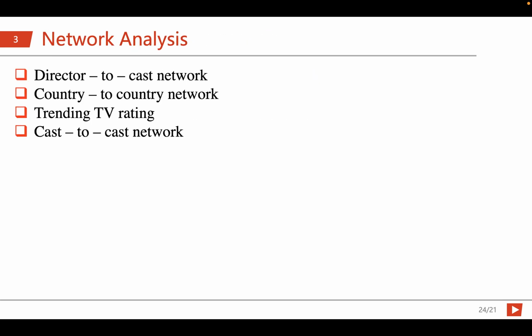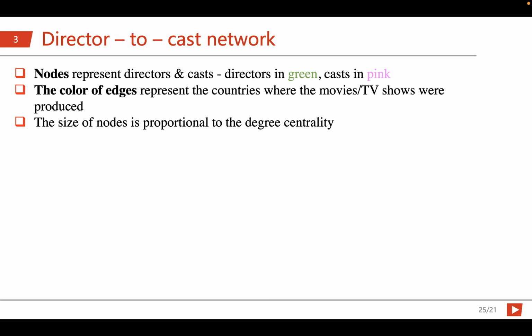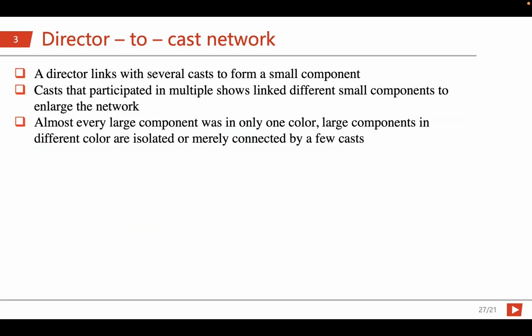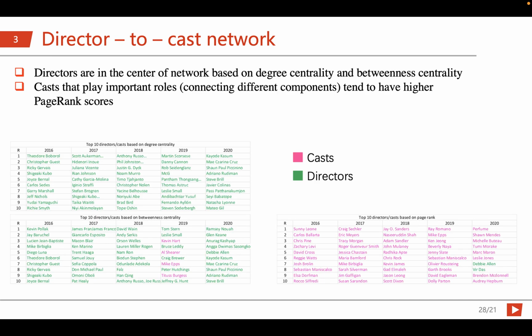Now let's see the director to cast network. A director links with several casts to form a small component, and casts that participate in multiple shows link different small components to a larger network. Here we can see that directors are in the center of the network based on degree centrality and betweenness centrality.